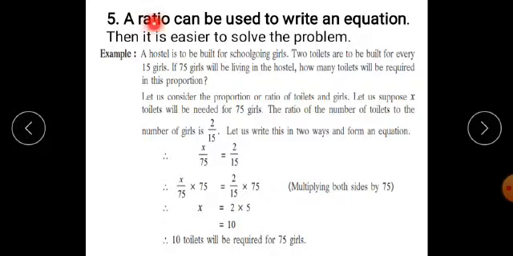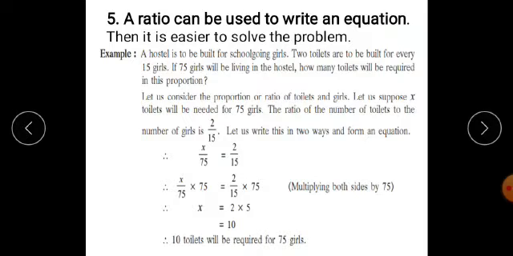Next one, a ratio can be used to write an equation. The most important use of the ratio is that it can be used to write an equation. Then it is easier to solve the problem.